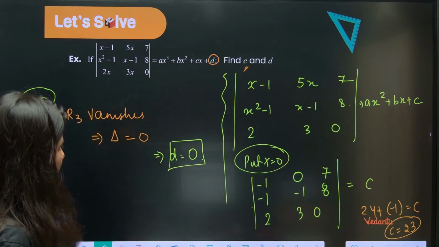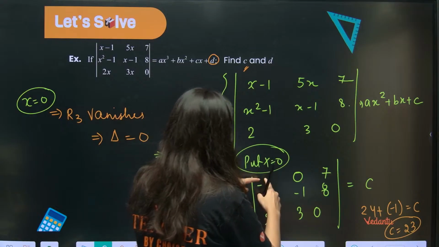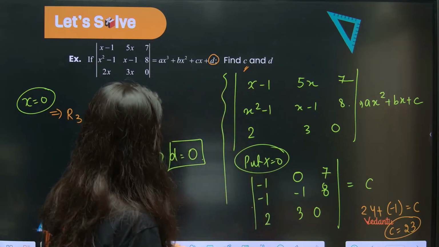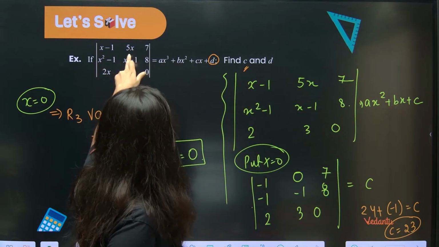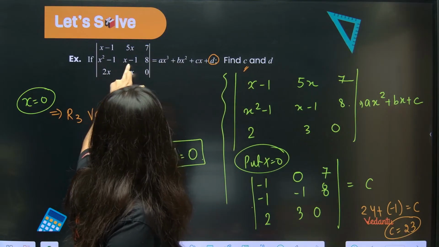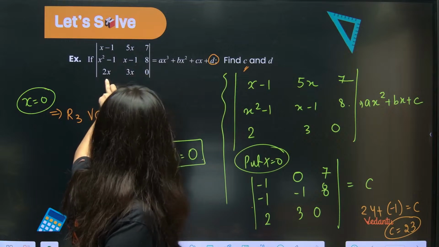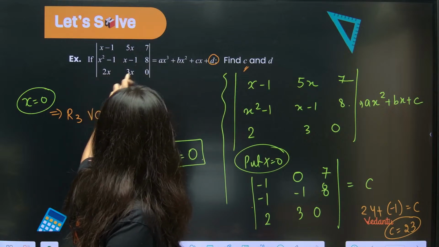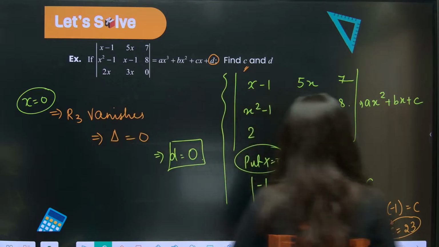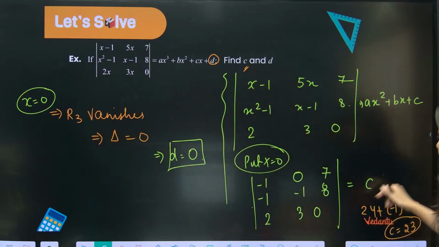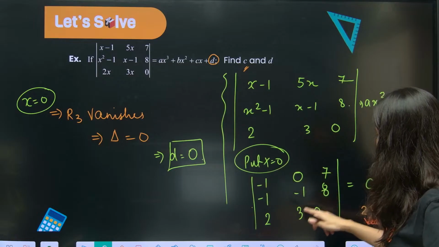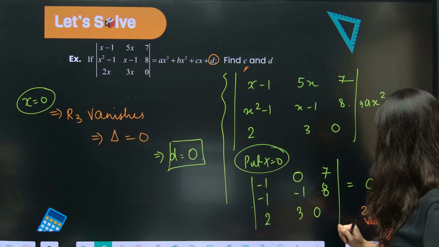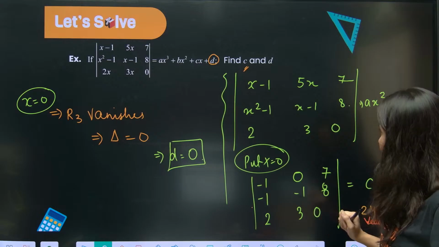I have done something wrong over here maybe. If you put X is equals to 0, what will you get? -1, 0, 7. -1, 8. And the 2, 3 and 0 is right here. Putting X is equals to 0 will give you C. So -1, this is 0 minus 24. 8 3s are 24, right?